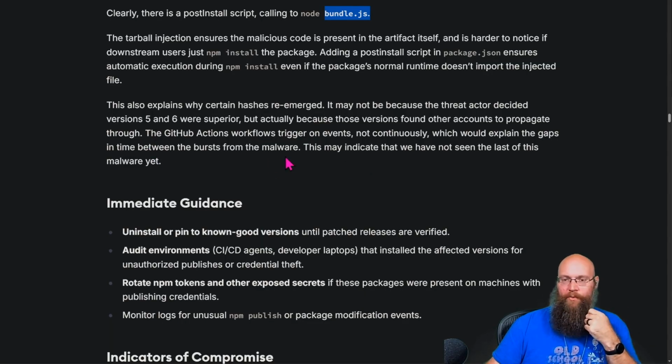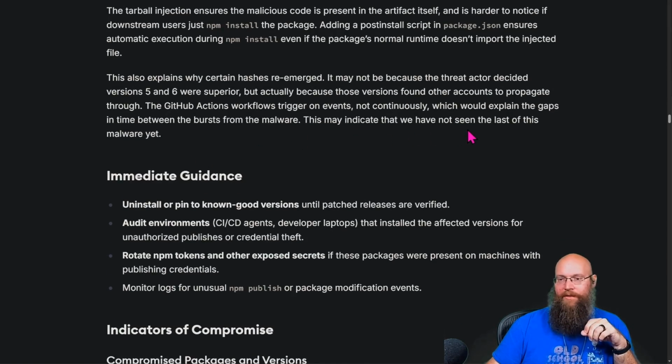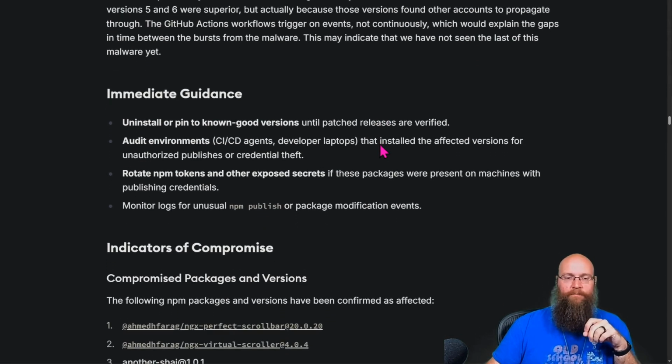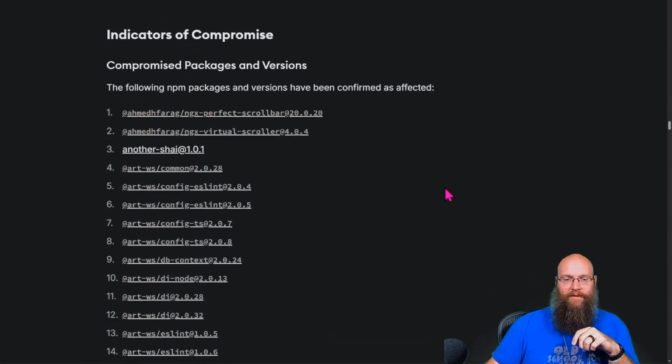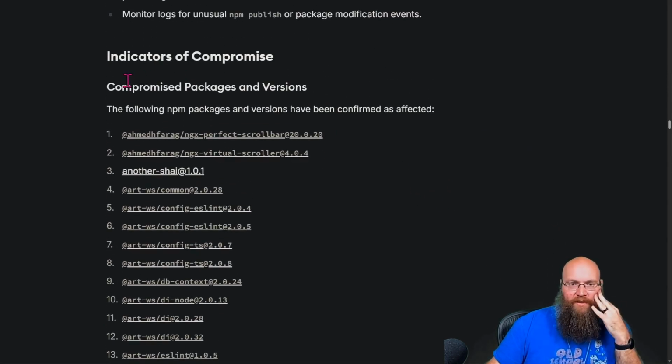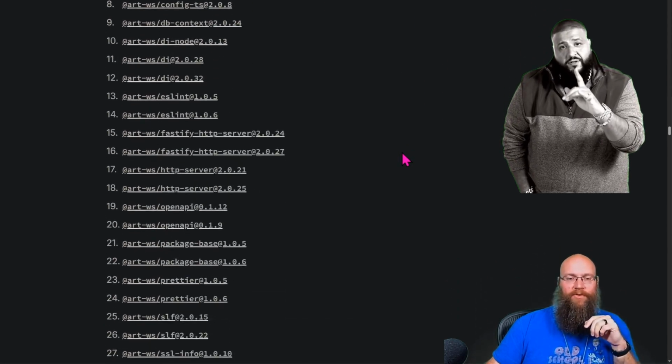The GitHub action workflow triggers on events, not continuously, which would explain the gaps in time between the bursts from the malware. So this indicates that we've not seen the last of this malware yet. The best is yet to come. And they go through some immediate guidance like uninstalling certain versions, auditing your CI/CD, things like that. But look at this, compromised packages and versions.